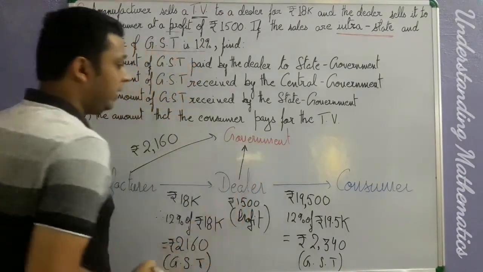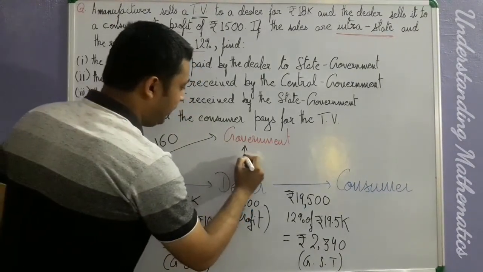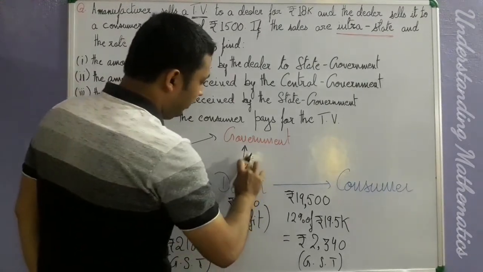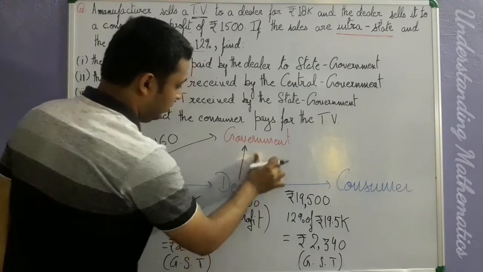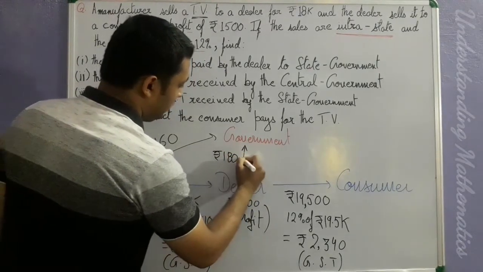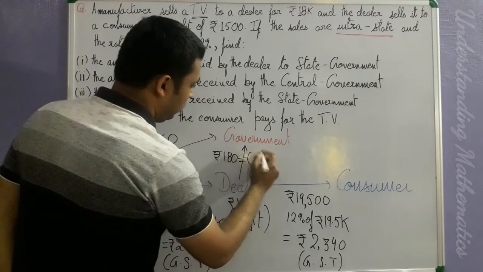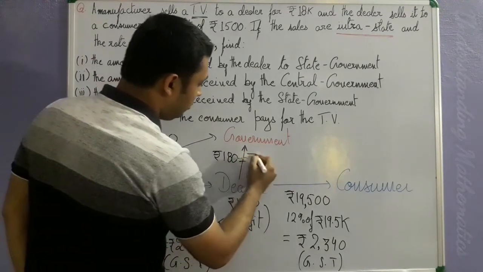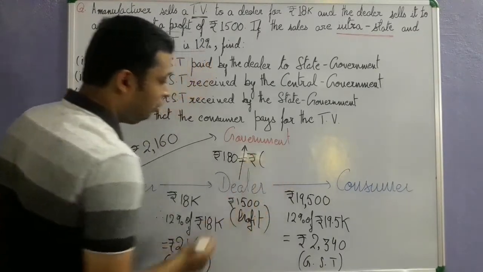So what is he going to do? He is going to pay the balance amount, and that balance amount, you can calculate, will be rupees 180. Just see the calculation how this 180 comes out. Just go through it. So you only have to do one thing. How do we find the balance?